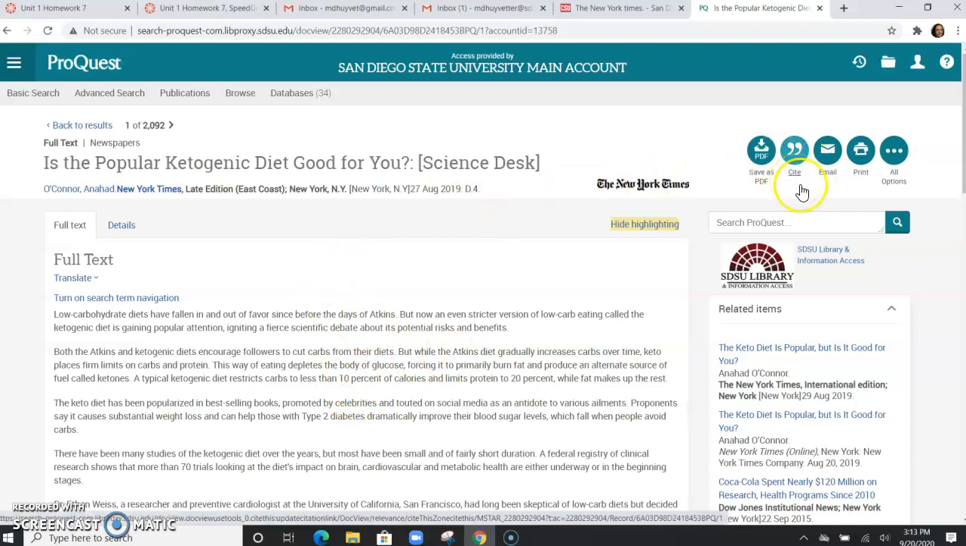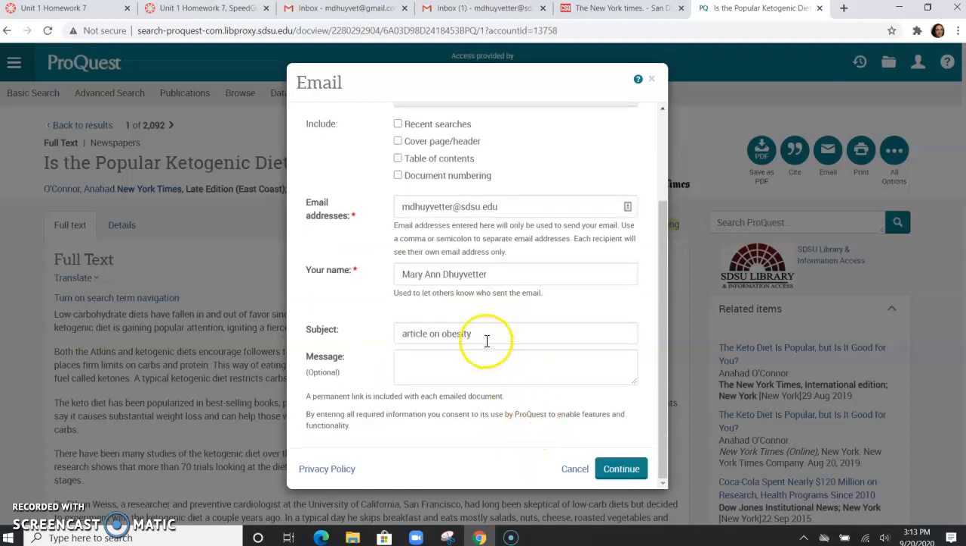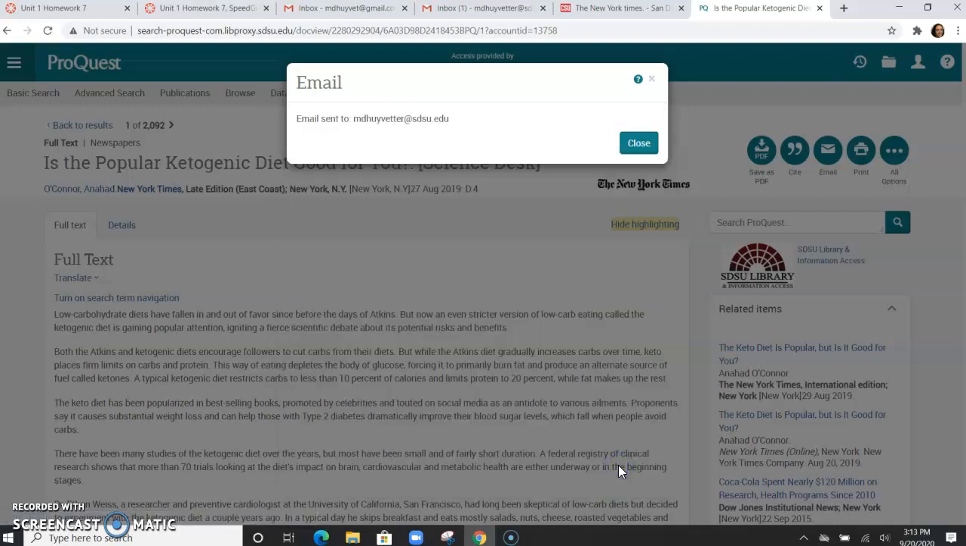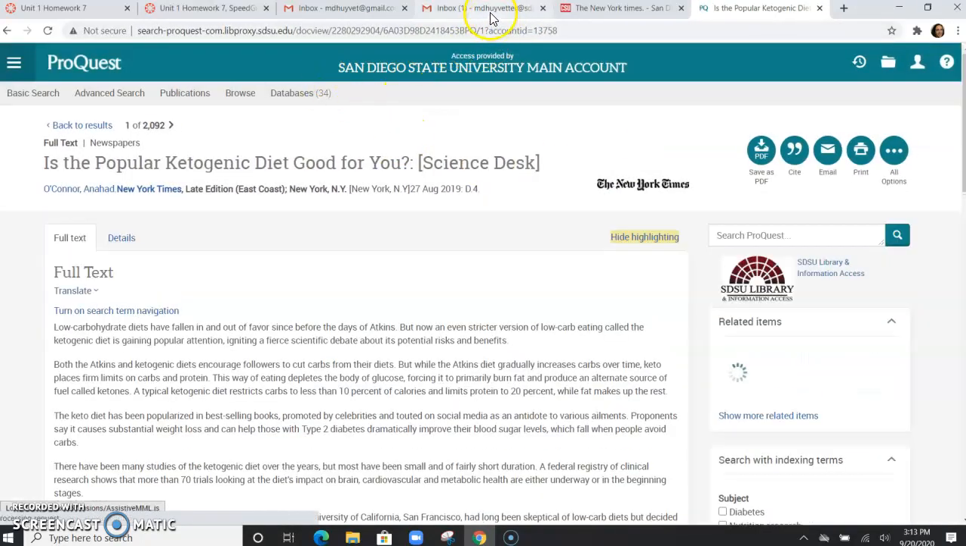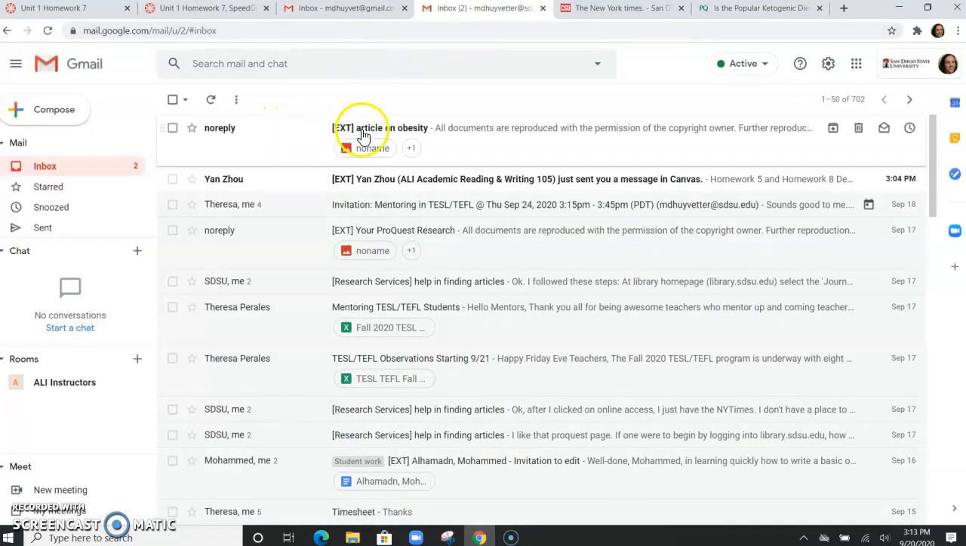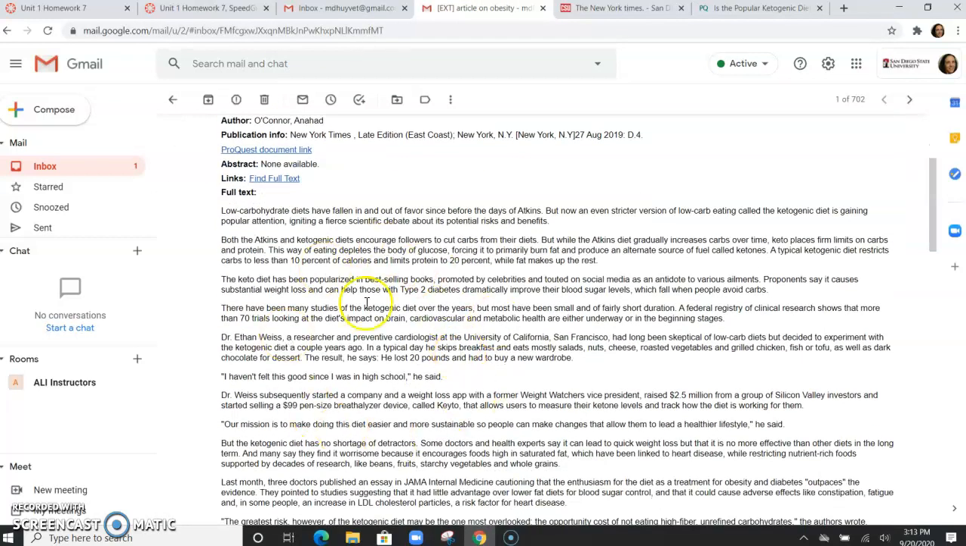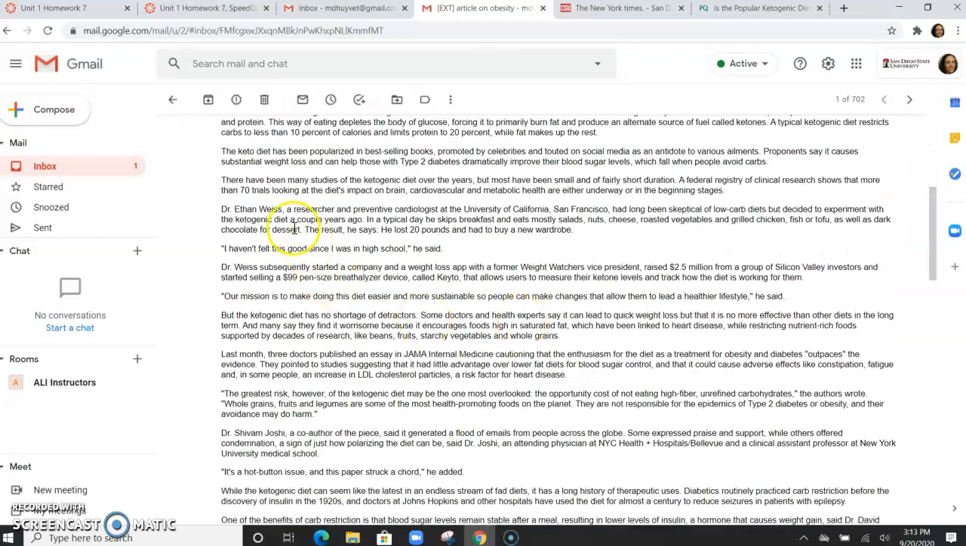We've already been through that, but also what you can do is you can email it to yourself, right? So you can type in your email address, your name, and then go ahead and mail it to yourself. That way, when you're doing your research, you're trying to figure out, what was that source? Where did I find it in the library? You can have it right here in the email. So here's my article that I emailed myself. Here's the whole article here.